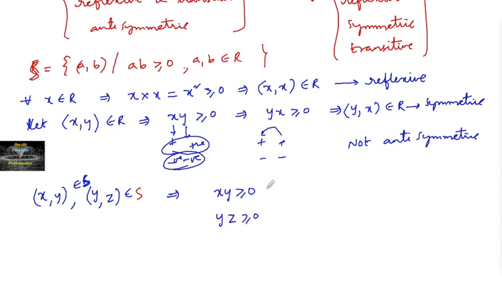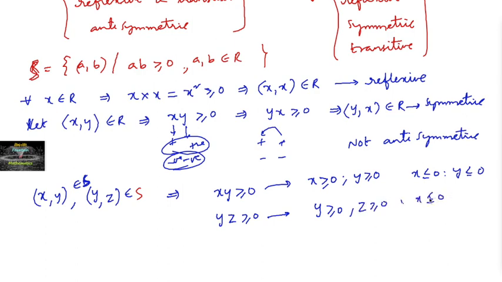And this is possible either in the case of, as I mentioned, x greater than or equal to 0 and y greater than or equal to 0, or the second case, x less than or equal to 0 and y less than or equal to 0. These are the two possibilities we have. And in the next case here, y is greater than or equal to 0 and z is greater than or equal to 0, or x less than or equal to 0, y less than or equal to 0, z also less than or equal to 0.